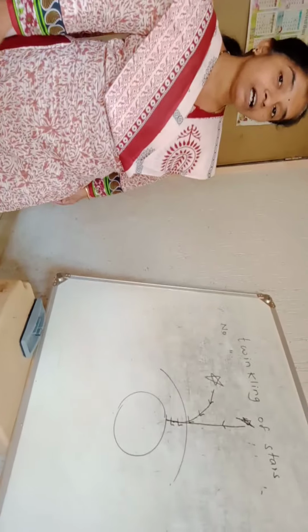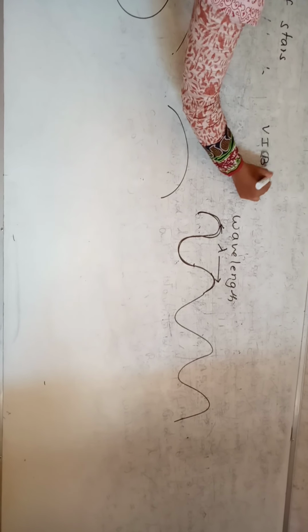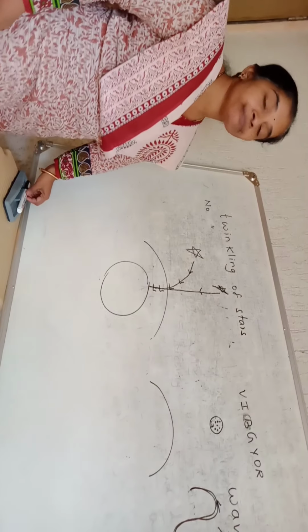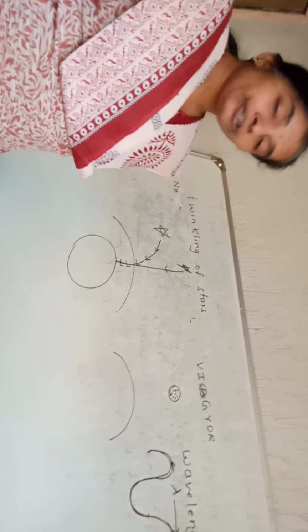You know, sunlight, light, tube light, anything is a mixture of 7 beautiful colors which are in the order of violet, indigo, blue, green, yellow, orange, red, which we call VIBGYOR. The characteristic of a color is wavelength. Wavelength is the distance between two consecutive crests or two consecutive troughs for a light wave. Wavelength of different colors is different.